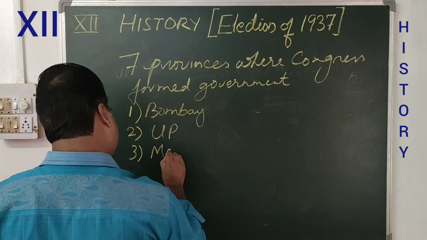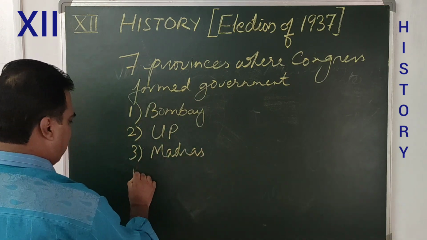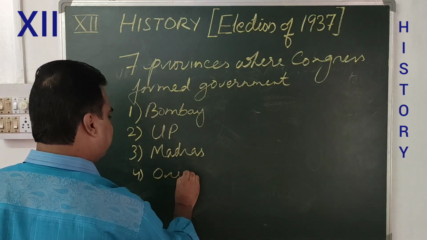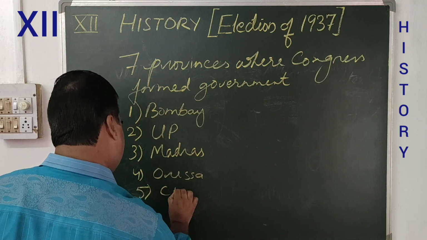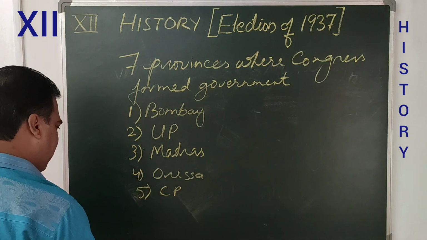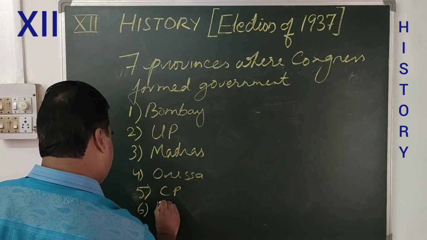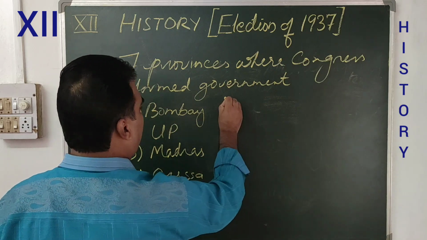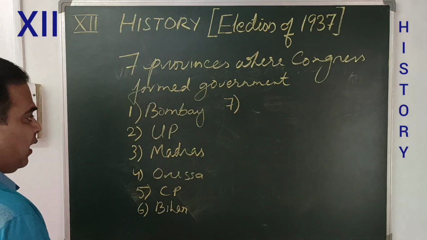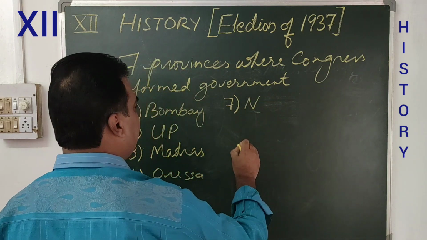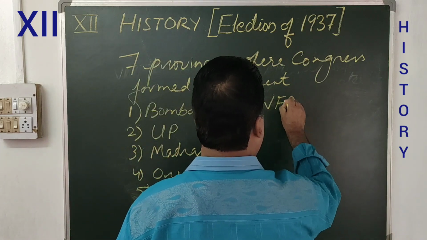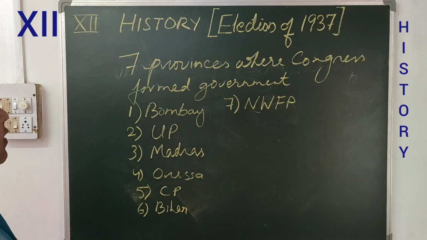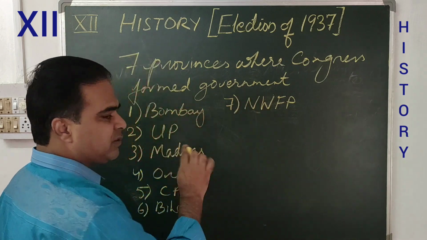Number 3, Madras. Number 4, Odisha. Number 5, CP, Central Province. Number 6, Bihar. And number 7, NWFP. So these were the 7 provinces where Congress formed their own government.